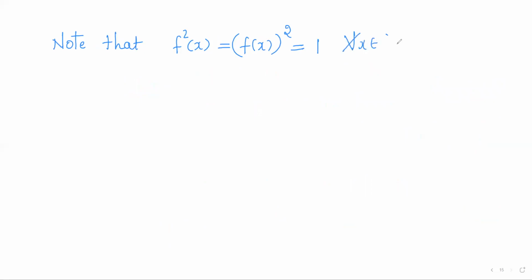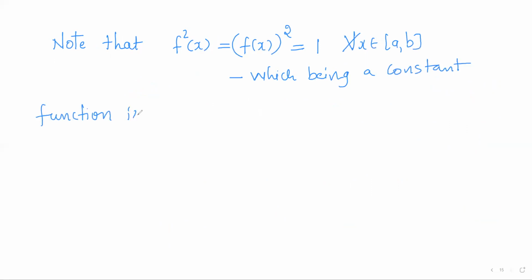So for all x in the closed interval a comma b, f square of x is always 1. So, being a constant function, it is continuous, right? So for all x in this closed interval, f square of x is always 1. So it is a constant function and all constant functions are continuous.